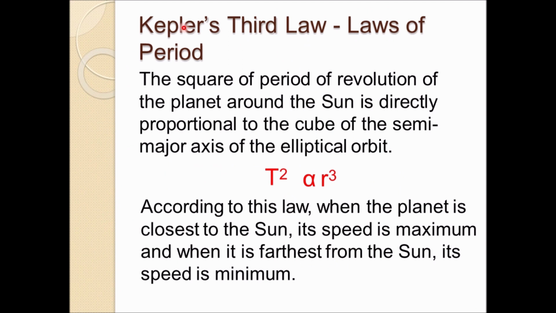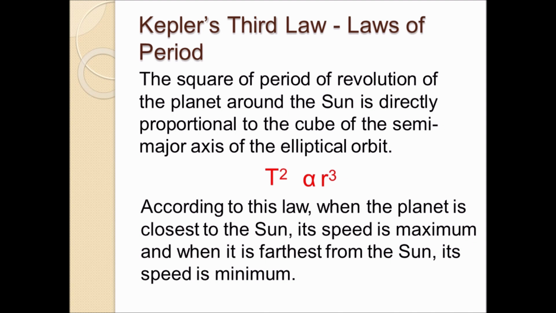Moving on to the third law, the law of periods. The square of the period of revolution of the planet around the sun is directly proportional to the cube of the major axis of the elliptical orbit. In your textbook, it is given in a much simpler way, so just refer to the textbook.